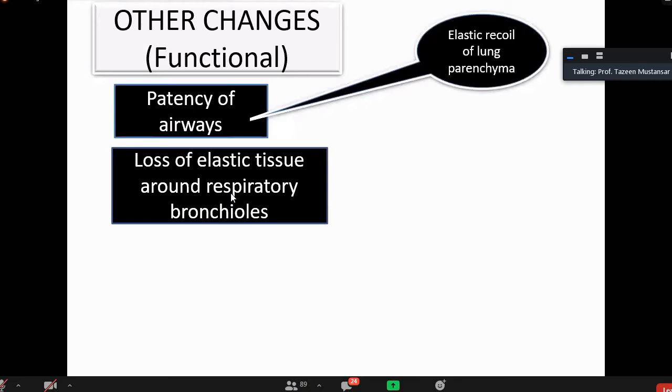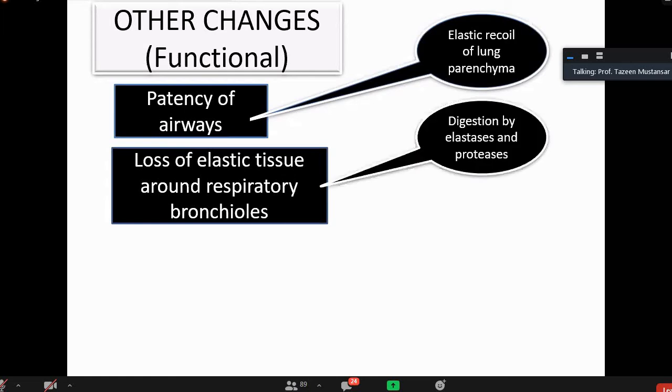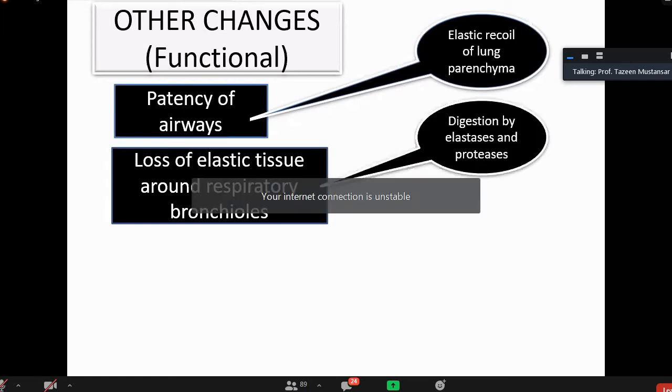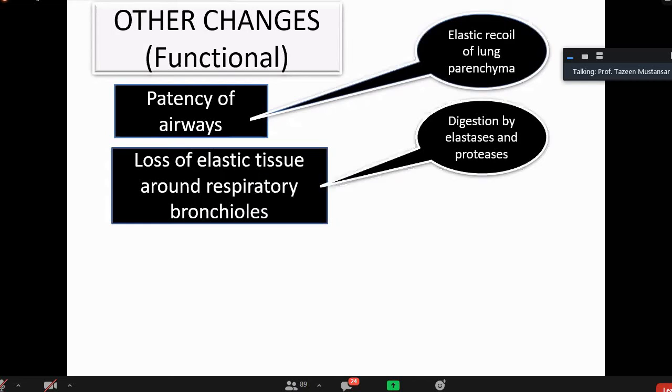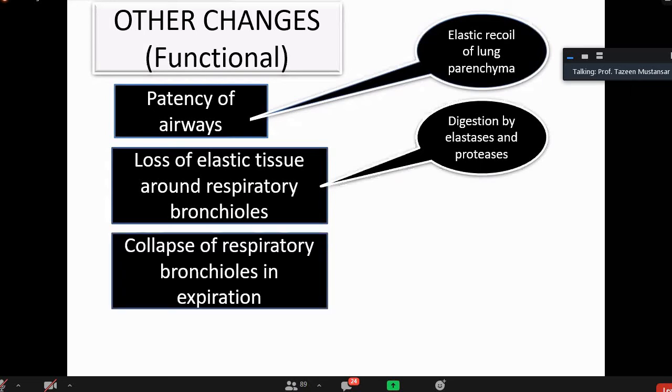Loss of elastic tissue will occur around the respiratory bronchioles. Loss, because it was digested by the elastases and proteases that are liberated by the neutrophils. Then, when no stretch force is there, there will be collapse of these respiratory bronchioles in expiration.